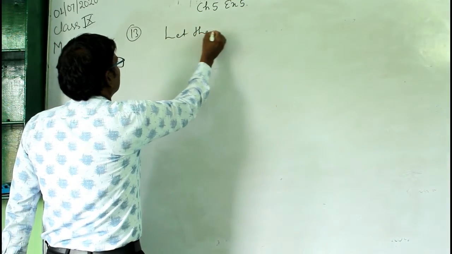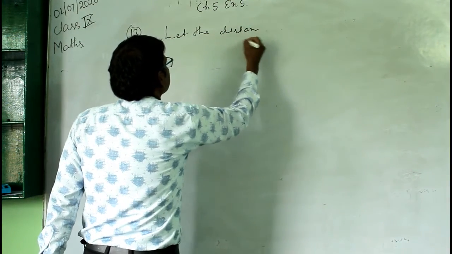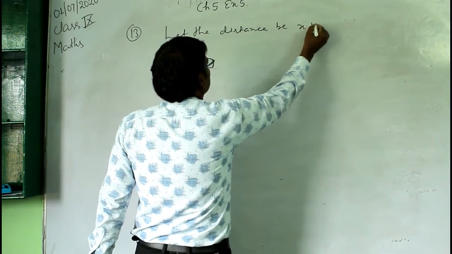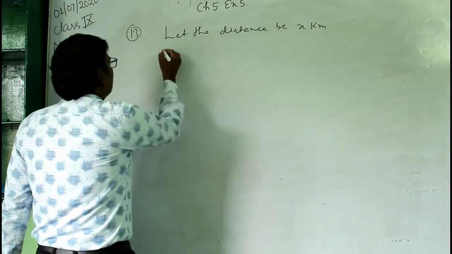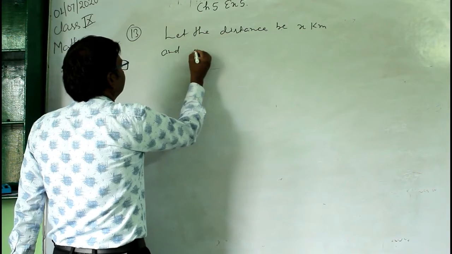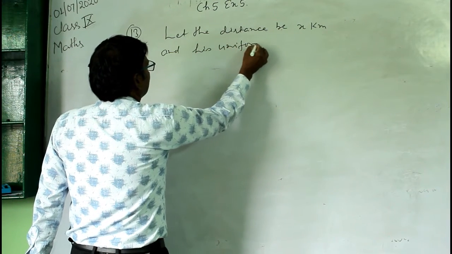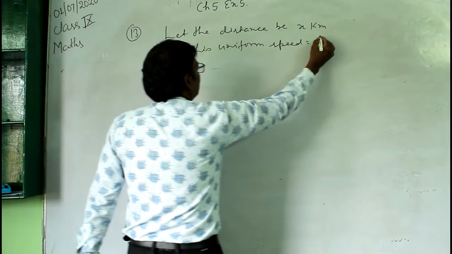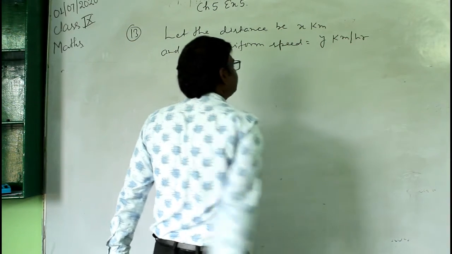So first suppose, let the distance be x kilometer, and his uniform speed equal to y kilometer per hour.